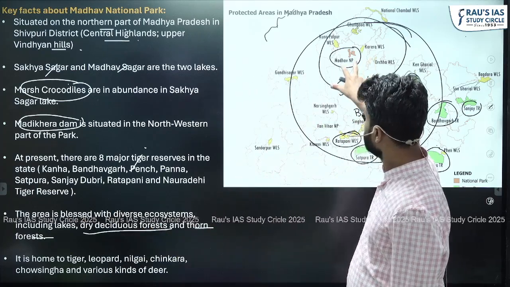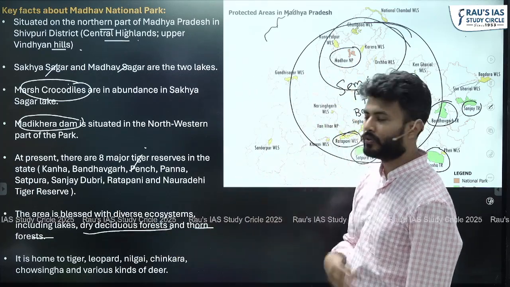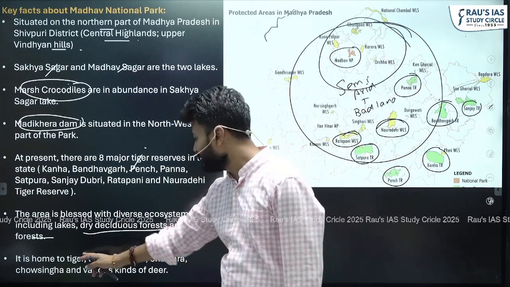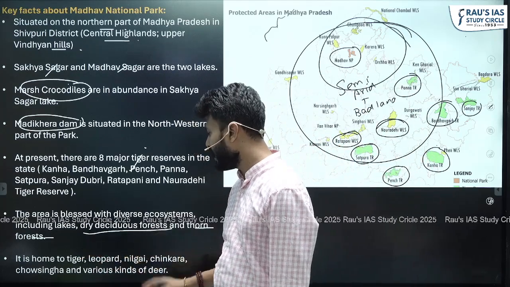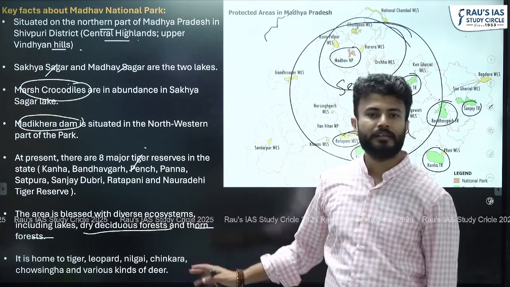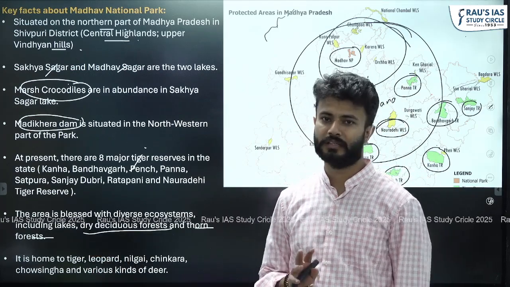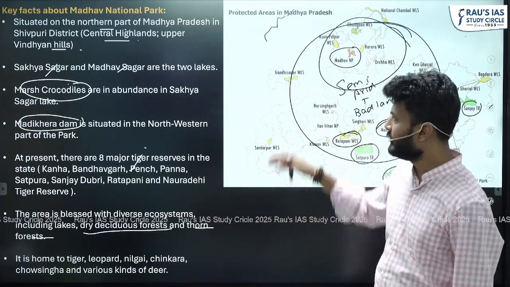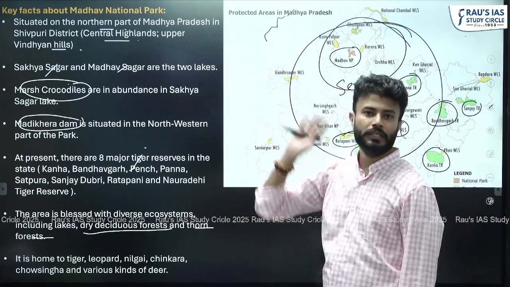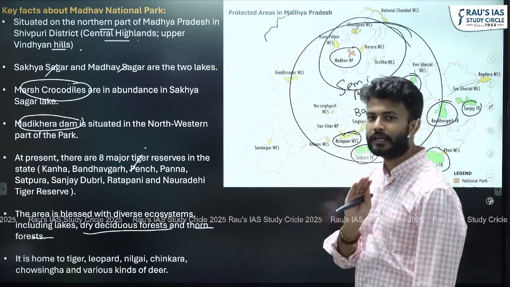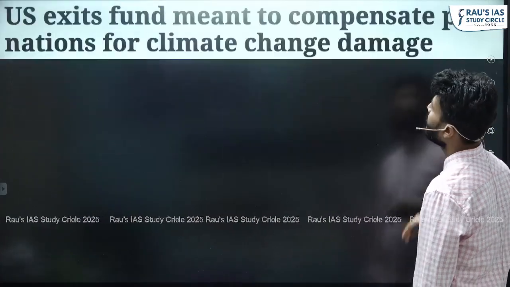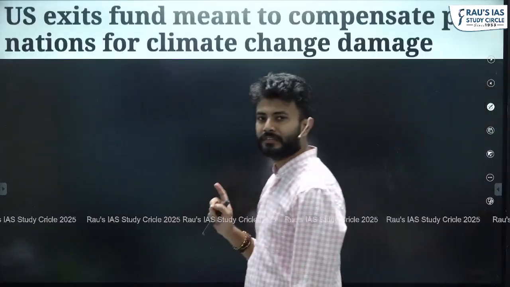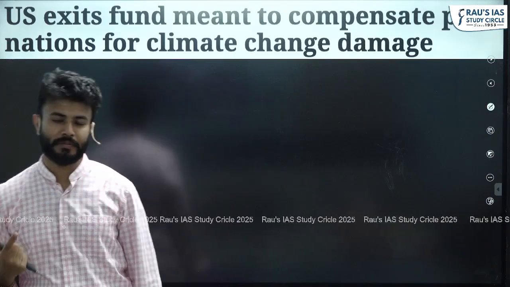This area, this Madhav National Park, is a home to a lot of species like tigers, leopards, nilgai, chinkara, chausingha, and various kinds of other species of deer. Right? So these are the important key facts related to the Madhav National Park, which now is also a tiger reserve. The last topic is again from the prelim section.